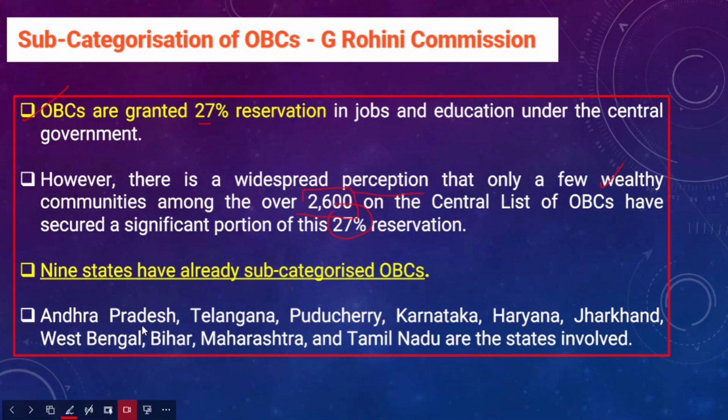The states are Andhra Pradesh, Telangana, Puducherry, Karnataka, Haryana, Jharkhand, West Bengal, Bihar, Maharashtra, Tamil Nadu. So these were the 9 states which have already done the subcategorization of OBCs. In the same spirit, the central government has also tasked Justice G. Rohini Commission to decide that this 27% of the reservation should be equitably distributed across all caste groups within the OBCs.